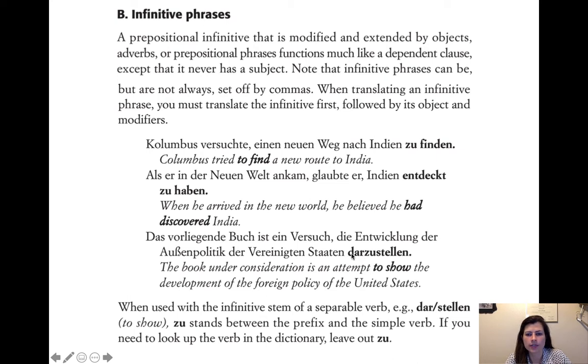And of course, if you see darzustellen in the text and you're trying to figure out what that means, it might be confusing because it looks like an infinitive, except it's been changed. It's added a syllable, so that might be hard to look up in the dictionary. So it's important to understand the infinitive phrase phenomenon, because then you can think, oh, I bet this is an infinitive phrase, which means that the zu is not really part of the word. The zu has been added because of this construction. So you take out the zu and you get darstellen, which is the verb you'll find in the dictionary, to show or to represent. Yeah.